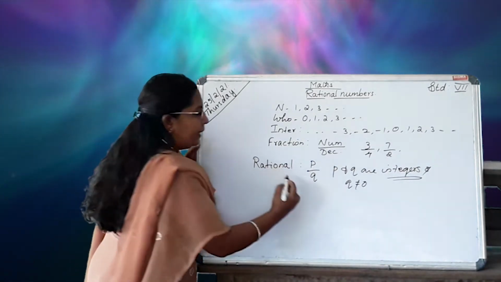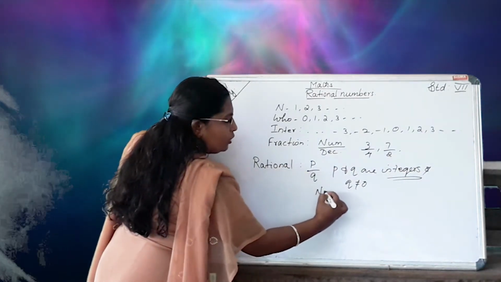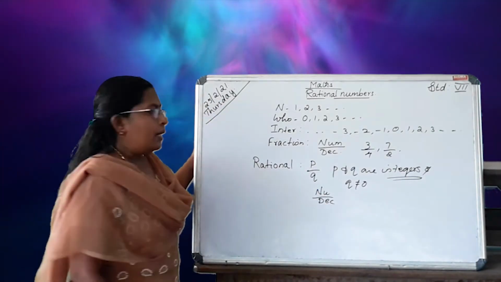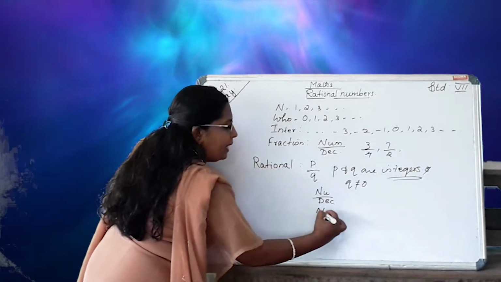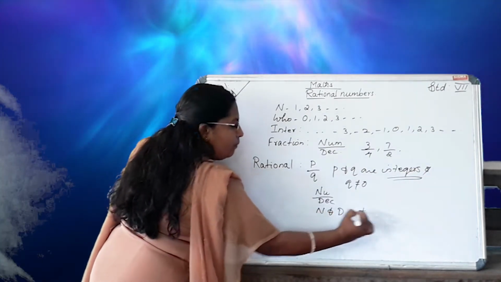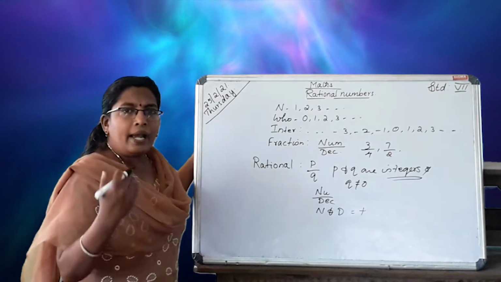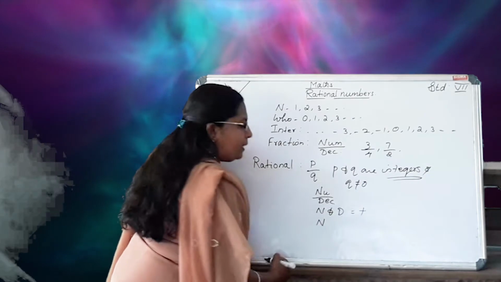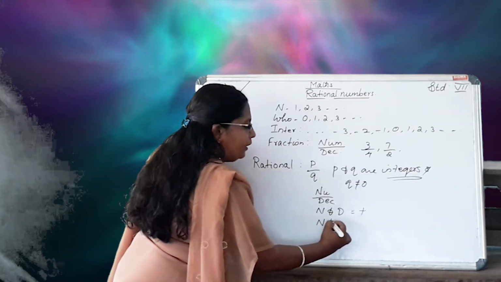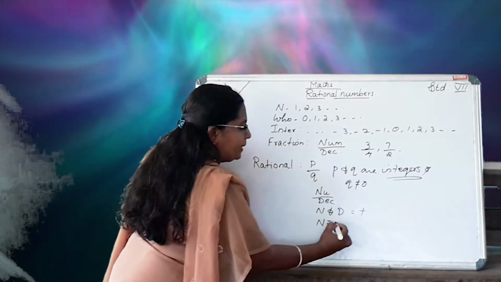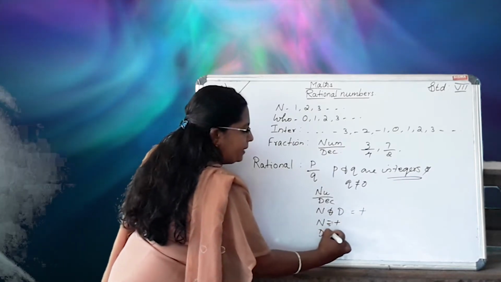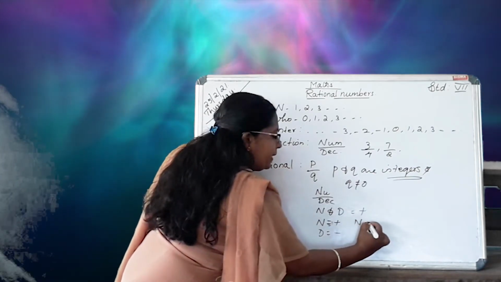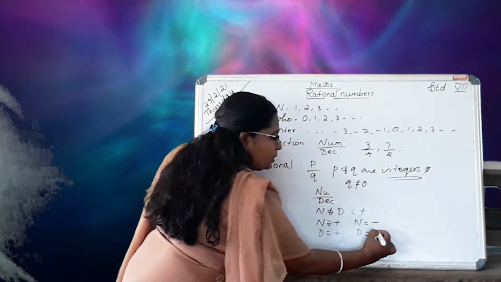Here also numerator and denominator. In this rational number, sometimes numerator and denominator are positive. Sometimes numerator is positive and denominator is negative, or numerator is negative and denominator is positive.